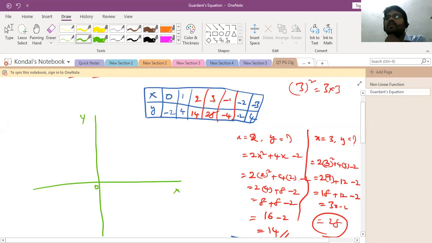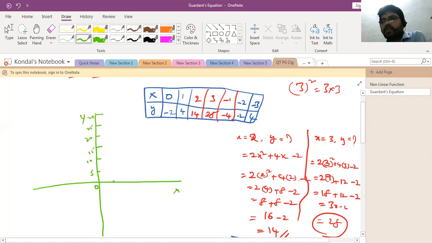Here the x value is only up to 3, so you may take 1 as the scale. So this is the y value: 5, 10, 15, 20, 25, 30.